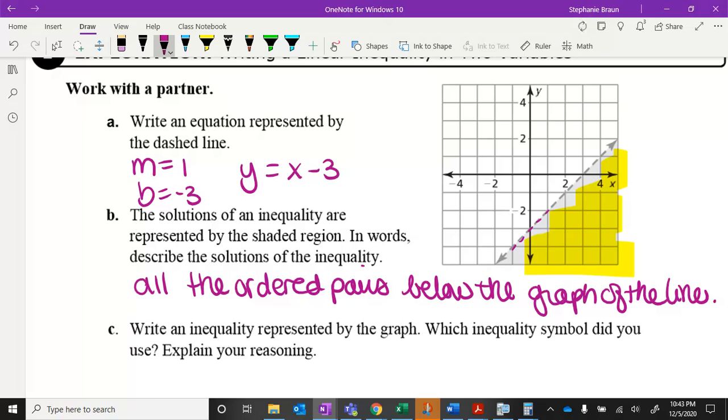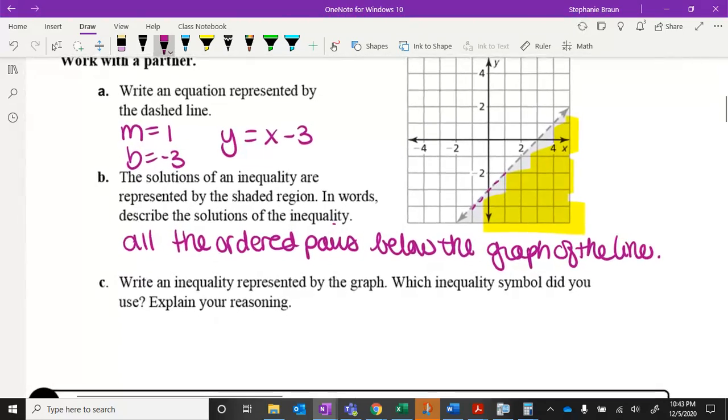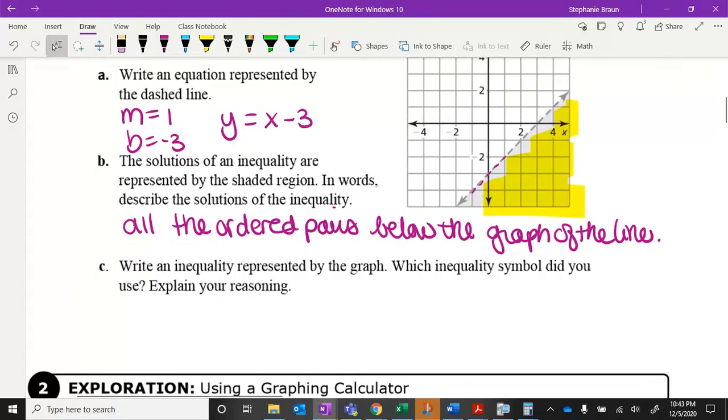Write an inequality represented by the graph. Which inequality do we use? Explain your reasoning. Okay, so we've got this equation, y equals x minus 3. And we know that that whole area that I highlighted is where the solutions are, because the shaded part is going to be where the solutions are. So to figure out which way the symbol should go, we kind of need to test a point. You can choose any point or any ordered pair that's in the shaded region. I'm going to go ahead and choose 4, 0, just because it's easy.